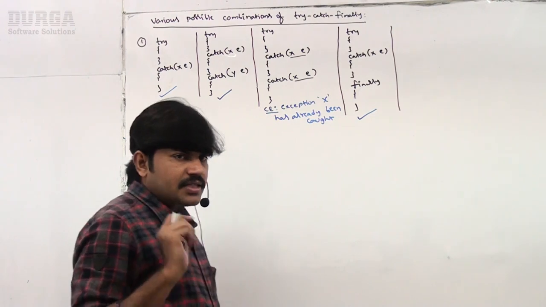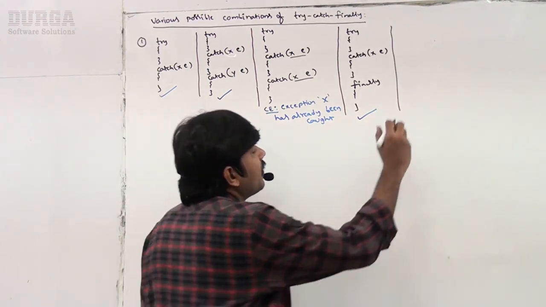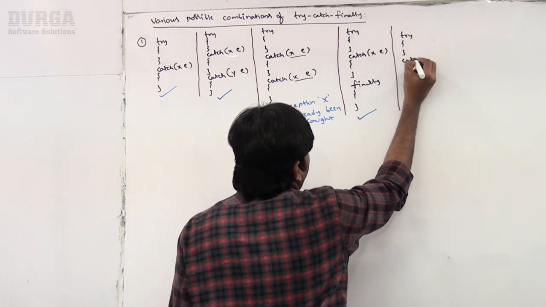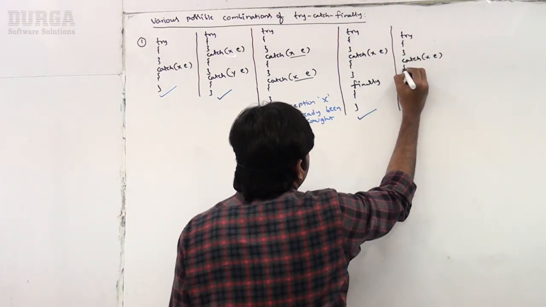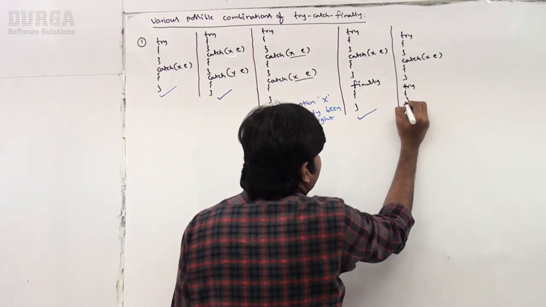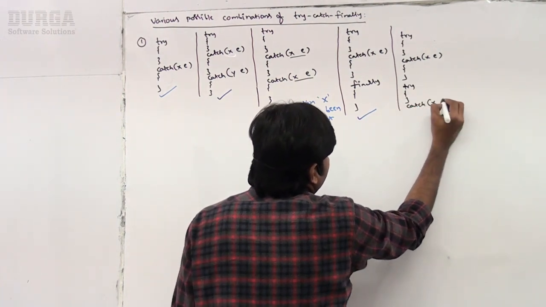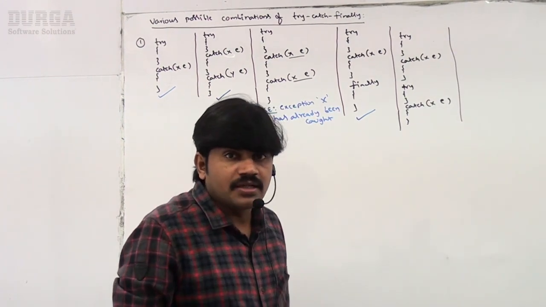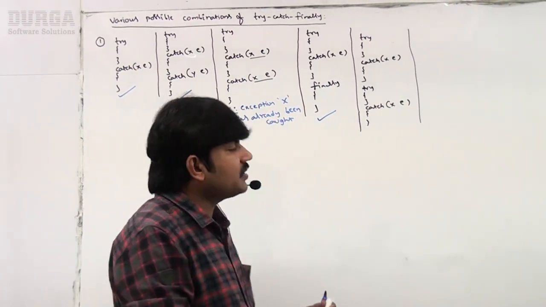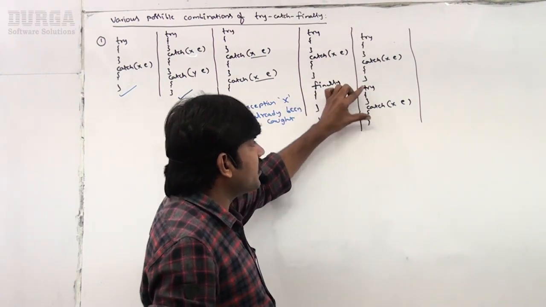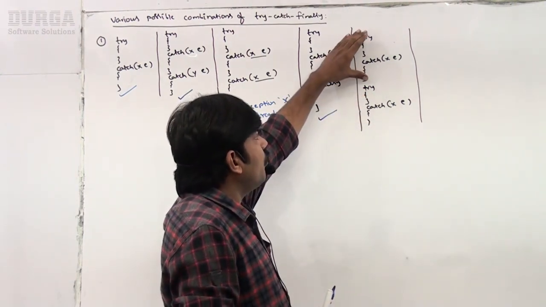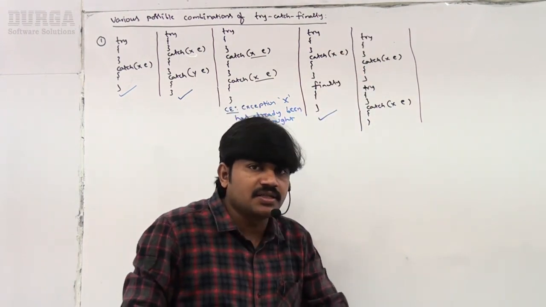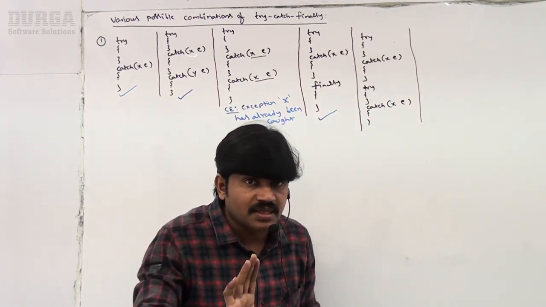Next one, now observe, I'm taking try, catch, and next again try catch. Can you please tell, is it valid or not? Yes. There is no rule that you should use try catch only once. Here first try catch, next try catch. The first is to hold risky code, and this one is to hold another risky code. You can take try catch multiple times, acceptable, right?